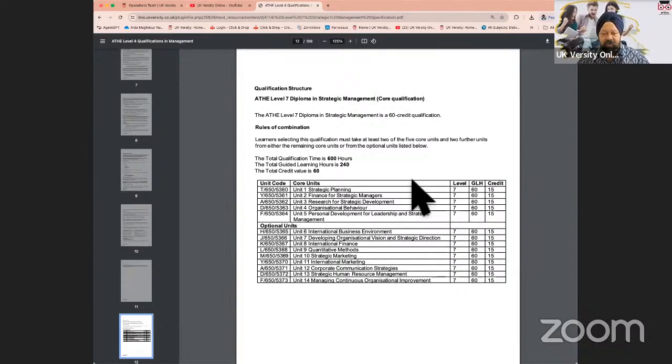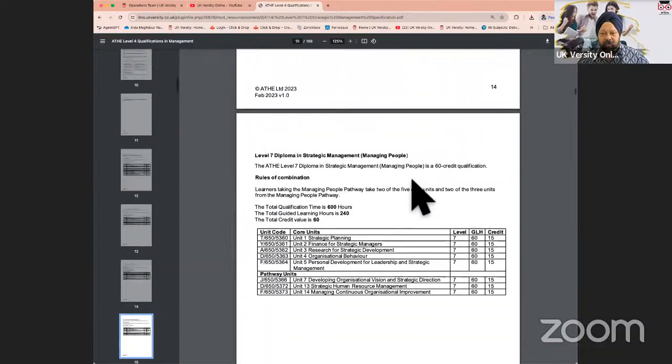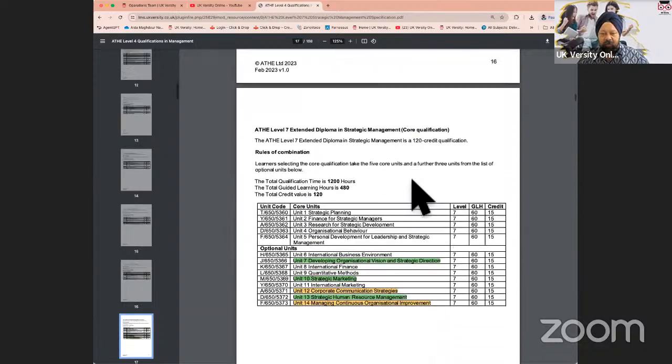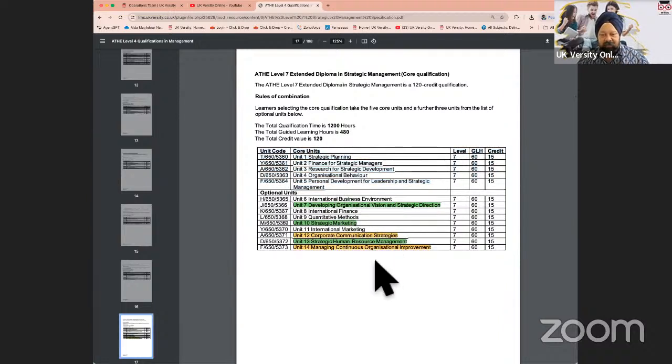Now, the qualification will cover 8 units. So if I scroll down further and look at the extended diploma, you are going to cover 5 mandatory units, which everybody has to cover. And then from the optional, you have to cover 3 units. So sometimes I have people covering managing continuous change, strategic HRM, which is human resource management. Some of them do corporate communication, some do marketing, and some do developing organizational vision and strategic direction.